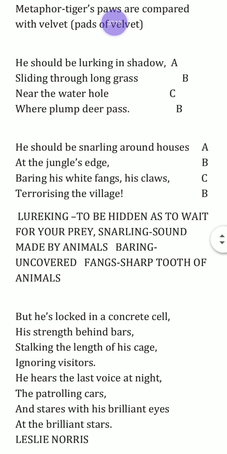He should be snarling around houses at the jungle edge. He refers to, once again, the tiger. Snarling here refers to making a kind of terrifying sound, like groaning, okay. It is an animal sound. He should be snarling around houses at the jungle's edge.